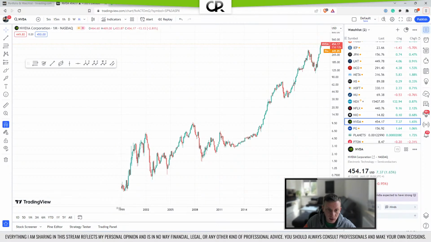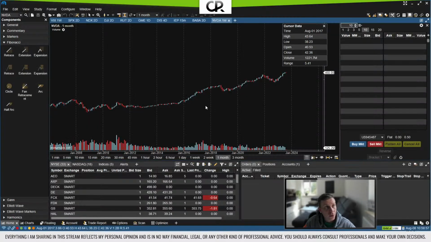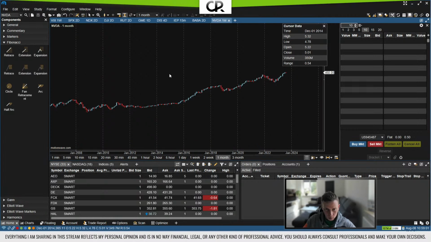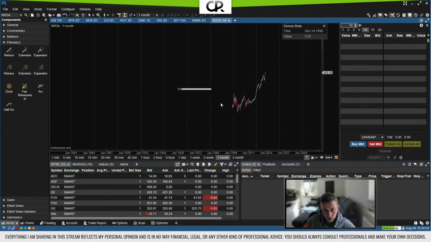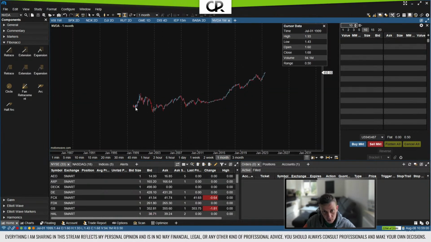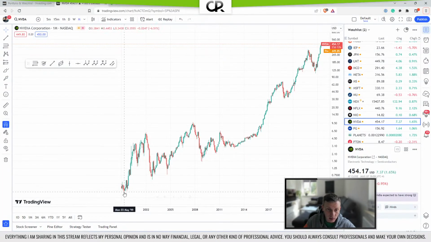So here we have history since 1999, and in MotiveWave we have history since 1999, get rid of the volume. However, we don't have a split. So there's a split that's not adjusted, because clearly if we look here, we can see that this here is a low, and we can also clearly see 1, 2, 3, 4, 5, with a potentially extended fifth wave, and then we have a corrective pattern that's probably a combination.